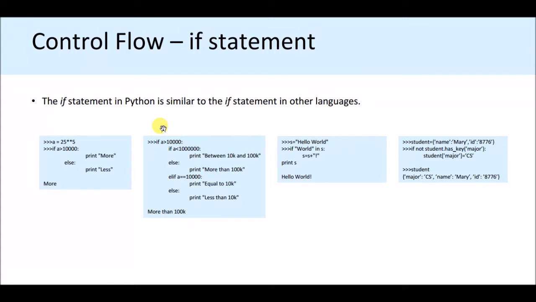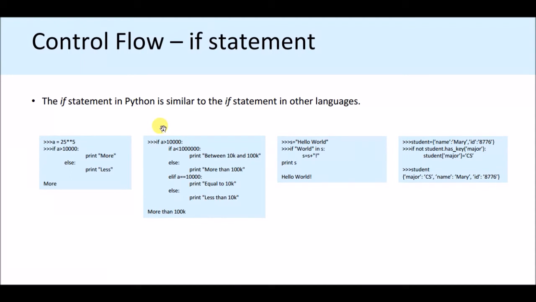If a is greater than 10,000 and less than 100k, then it should print between 10k and 100k. If the second statement is not satisfied, that means a is not less than 100k, then it will print more than 100k.